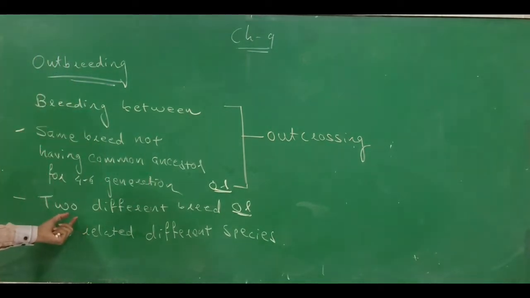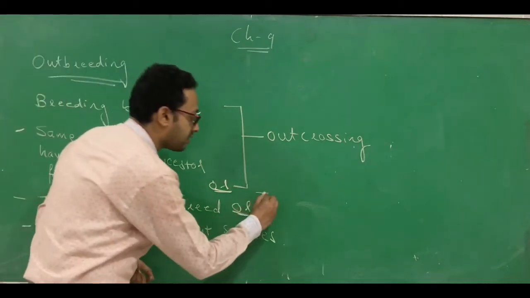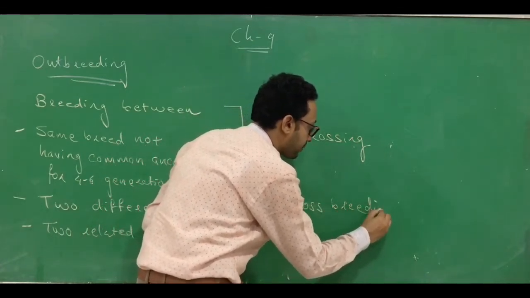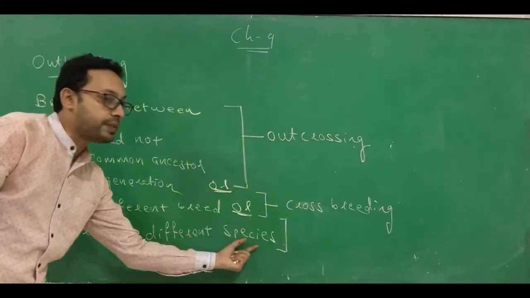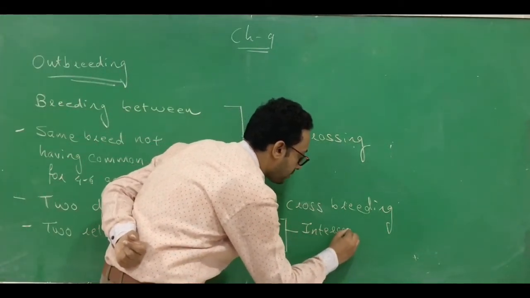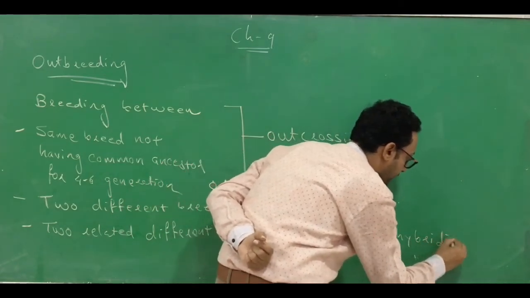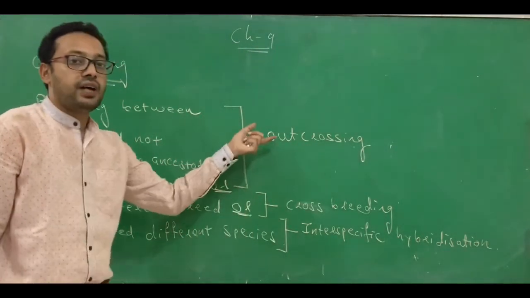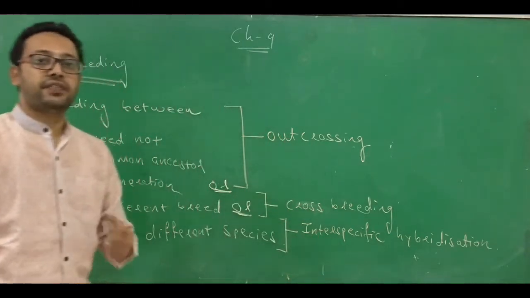Next, two different breeds. It's a breeding between two different breeds. This is called crossbreeding. And it's a breeding between two related different species. Then this is called interspecific hybridization. So there are three types of outbreeding: outcrossing, crossbreeding, and interspecific hybridization.